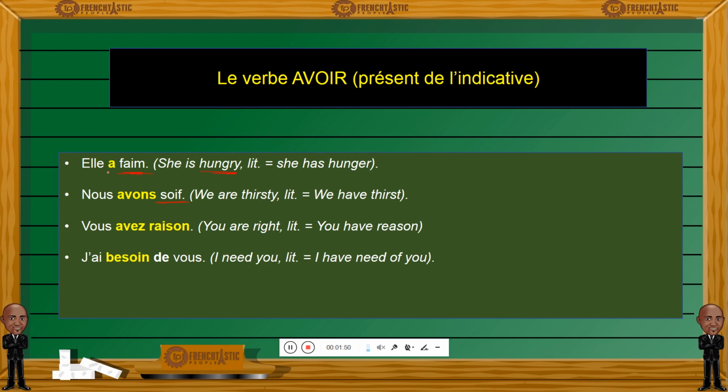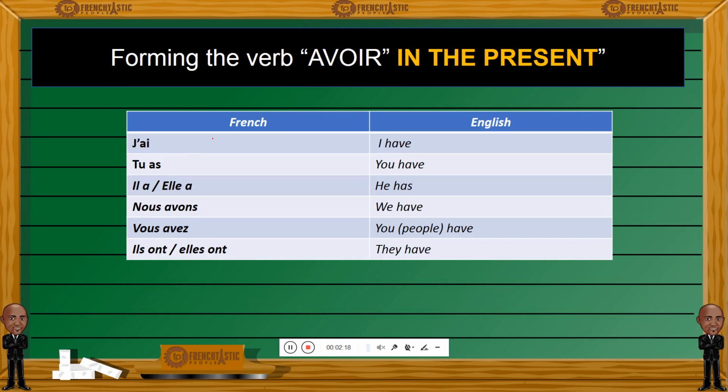So here we have avoir conjugated in the present of the indicative, and avoir, as you can see, is quite important to describe various feelings, various sensations of feelings of lack when you have the need for something, or when you have a body need to be thirsty, to be hungry, etc., or to be afraid, some kind of sensation. So here is avoir conjugated in the present of the indicative.